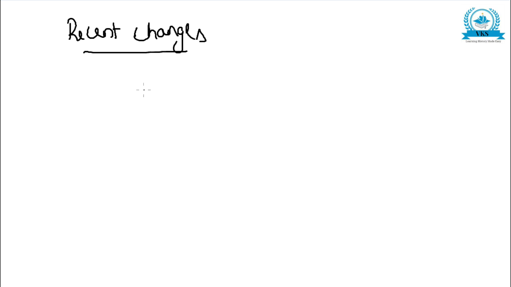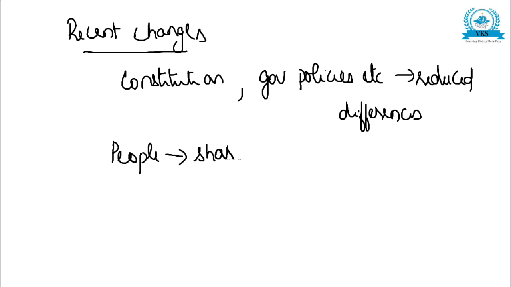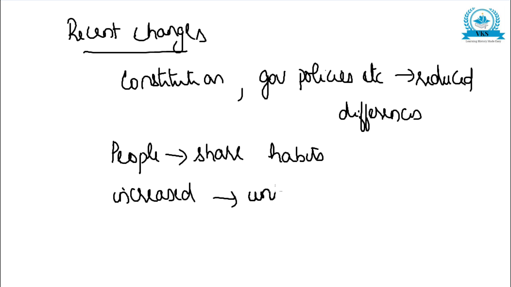Our constitution, government policies, etc. have reduced the differences between religion, caste, creed, etc. Then people also started to share their habits, that is food habits, customs, everything they started sharing with each other, and all these factors increased the unity among the people in spite of all the diversities.